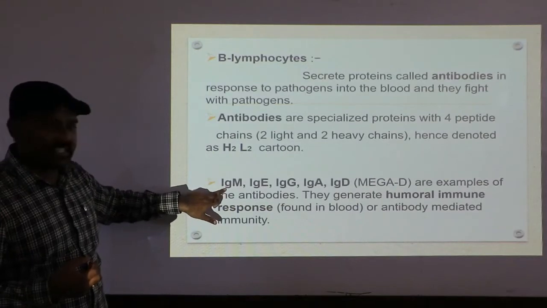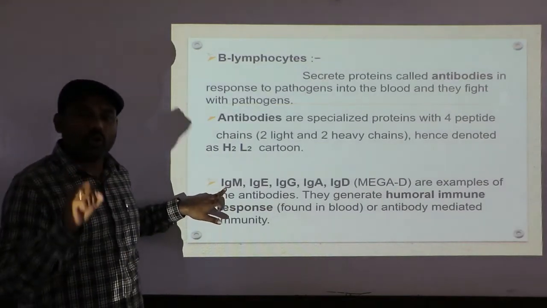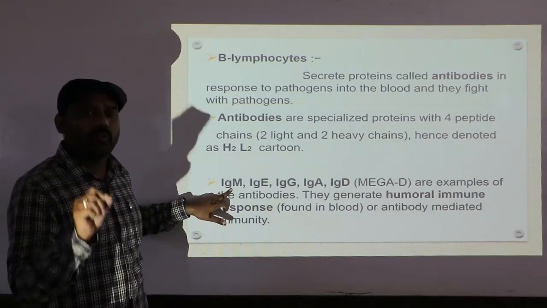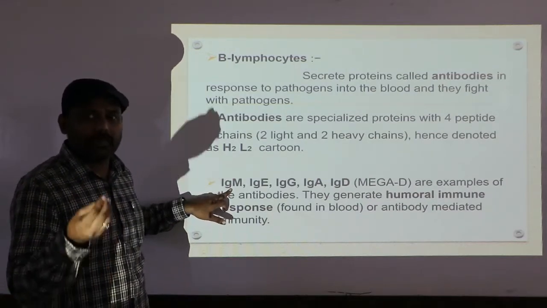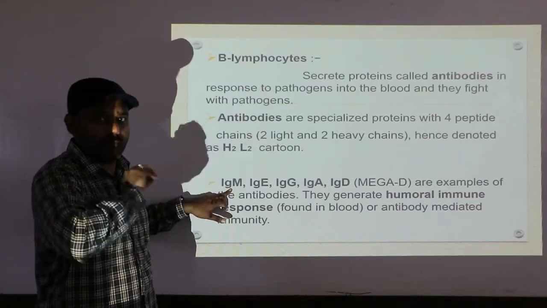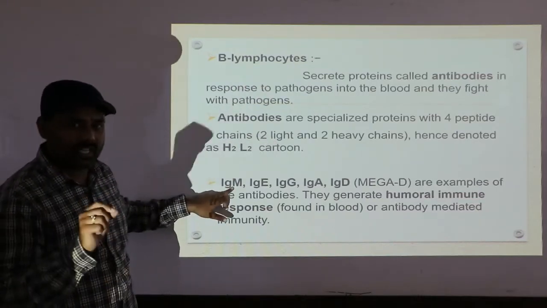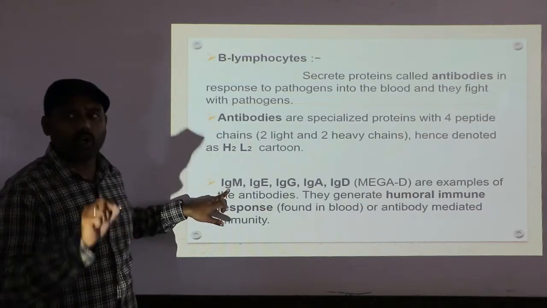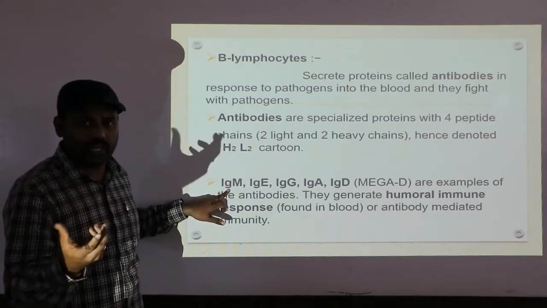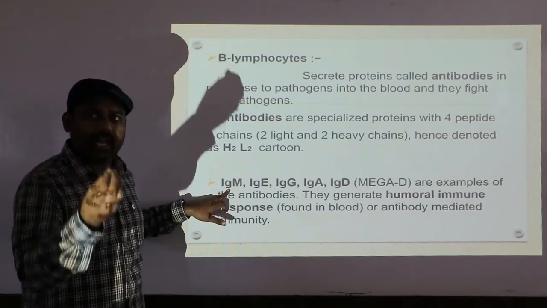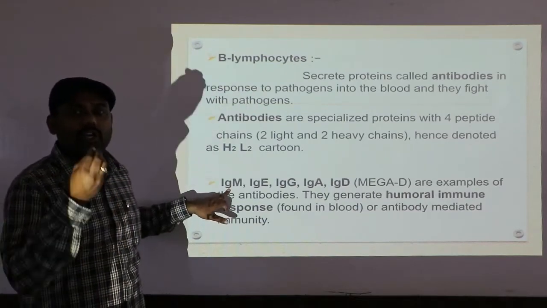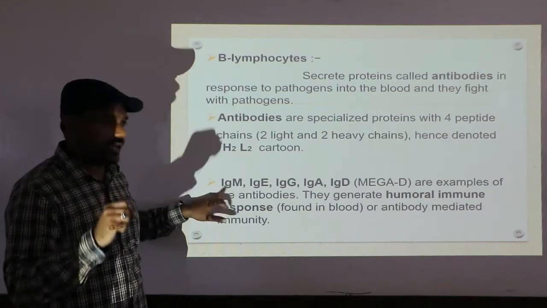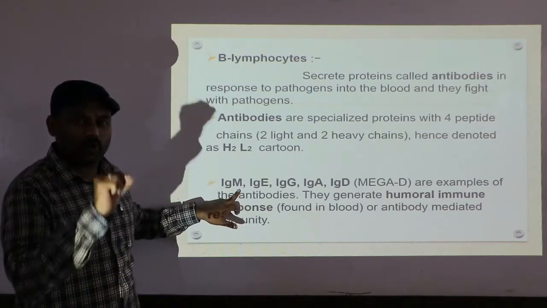Here the word Ig refers to immunoglobulin. Do remember, Ig refers to immunoglobulin. Globulin means proteins. The proteins that play an important role in the immune system are called immunoglobulins. Once again, I stands for immuno, G stands for globulin. Globulin refers to protein. So those proteins which play a very important role in the immune system are called immunoglobulin. The name of the antibody is M, that is immunoglobulin M.